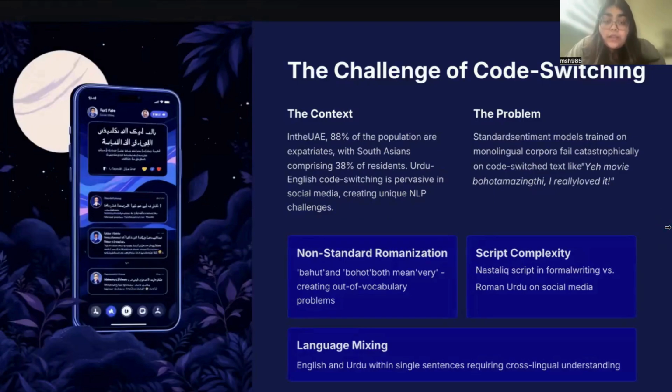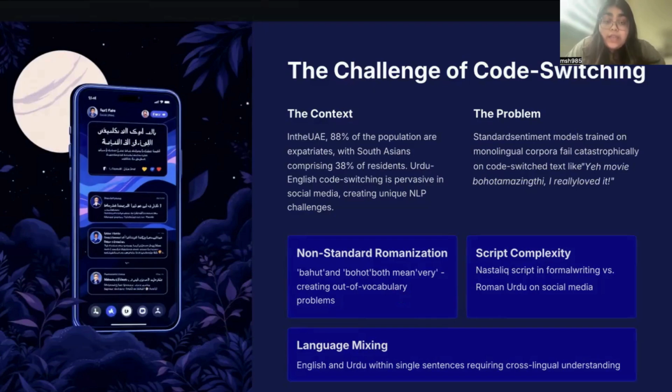The hurdles in processing the data are twofold. First, there is the script gap. Formal Urdu uses Nastaliq script, but on social media, users rely almost exclusively on Roman Urdu, using the English alphabet to write Urdu words. Second, there is the issue of non-standardized spelling, because there is no official dictionary for Roman Urdu. This creates a massive out-of-vocabulary problem for traditional models.